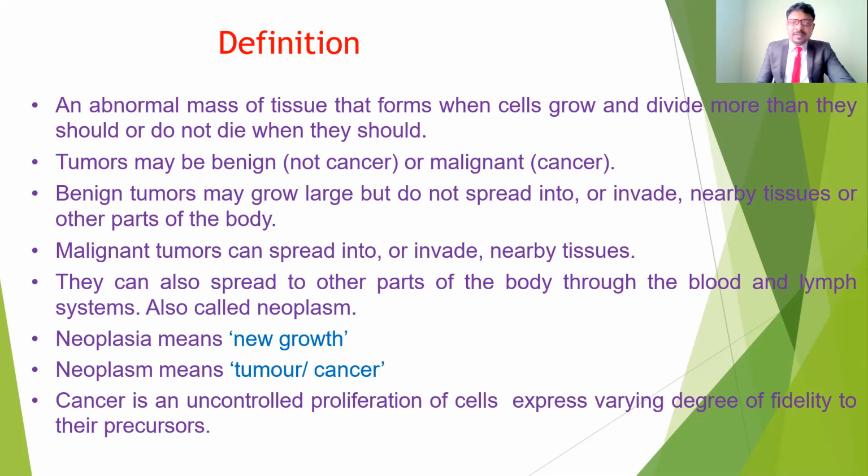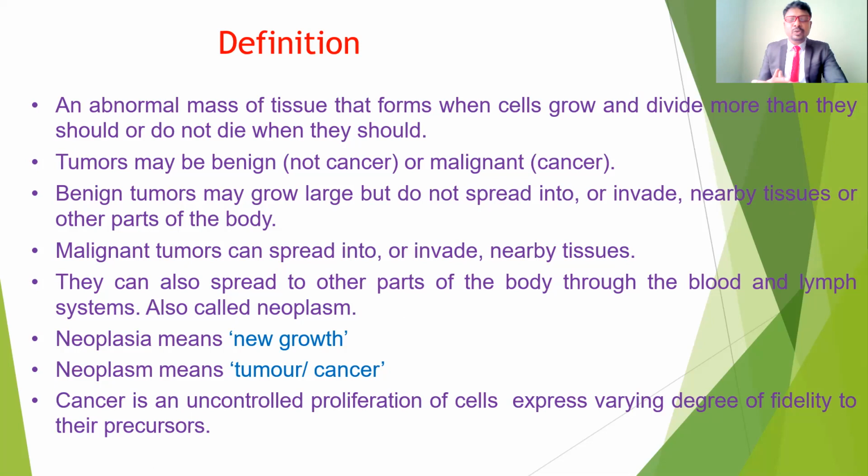All tumors may not be cancers. They may be divided into two different types: one is benign and the other is malignant. Benign is not a cancer, meaning it does not spread to other parts of the body; it expands where it happens. These benign tumors may grow large but do not invade nearby tissue or spread to other parts of the body.